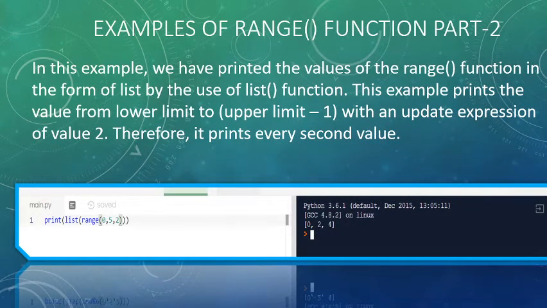Another example: by default we had seen that the increment or update expression is 1, but in this second example the update is 2. So the value will start from 0. The list will show the range of values starting from 0 with an increment of 2, but the last value will be 4 because the next value, if incremented by 2, won't come in that range.